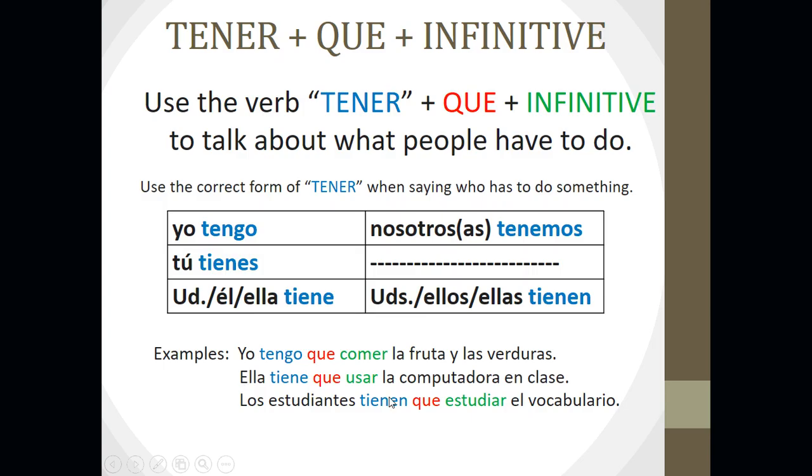Ella tiene que usar la computadora en clase. Here, we've used the ella form of tener, okay? The word que is the same, and then we've used the verb infinitive to say that she has to use the computer in class. And finally, los estudiantes tienen que estudiar el vocabulario. The students have to study the vocabulary. Notice the students is like saying they, that would be ellos. So we use the ellos form of tener to say that the students have to study. All right? Pause the video and fill in all of Part B, the chart, and the example sentence.